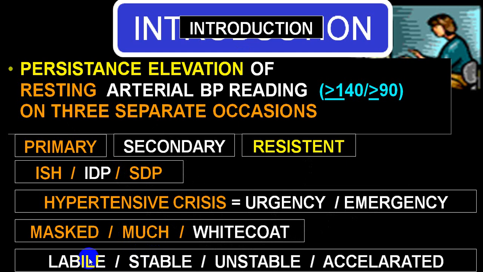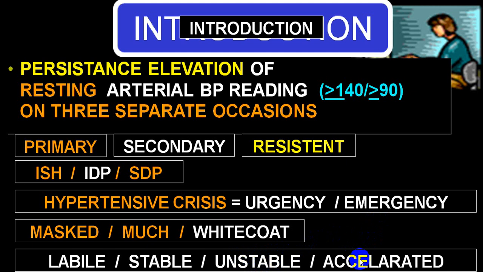These are some of the terms which were being utilized, but are not utilized nowadays. If the BP fluctuates in a day, with the majority of records normal and occasional records high, during day and night, we call that labile. If almost 100% of records are the same, say 140/90, 140/90, 140/90, then we call that stable. If there is a fluctuation in the blood pressure recordings, but all records are high, we call that unstable. But if the blood pressure record is gradually increasing, we call it accelerated.